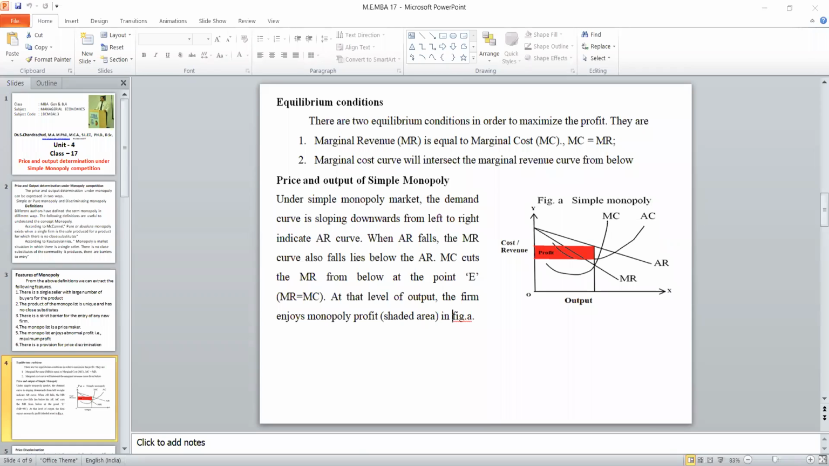Before explaining the diagram, first you should say the equilibrium condition. There are 2 equilibrium conditions. One is MC equal to MR. Number 2, MC intersects MR from below. That is, the marginal revenue curve is equal to the marginal cost curve. At that point, equilibrium will exist. Second one, the marginal cost curve will intersect the marginal revenue from below. That word below is more important.